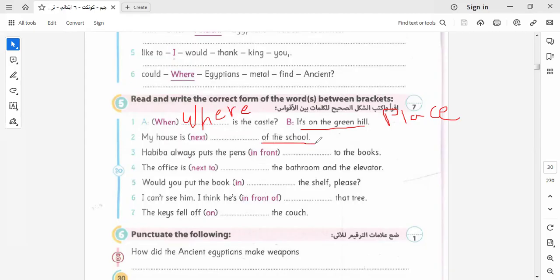The castle is next to the school. To be not next. To be in front of. To be in front of.